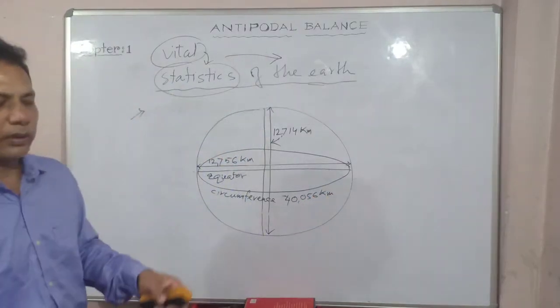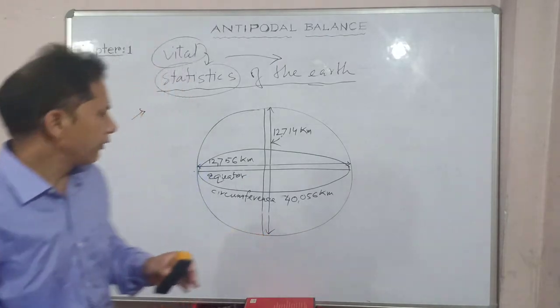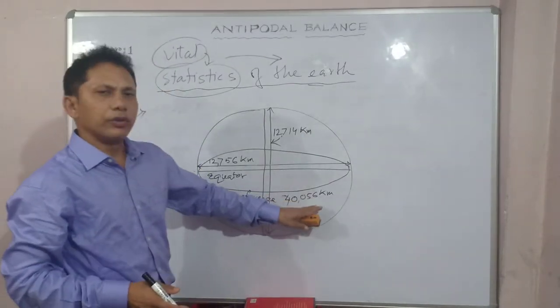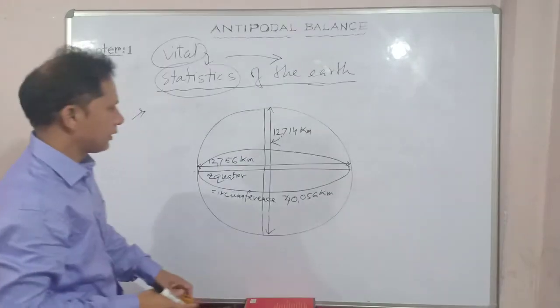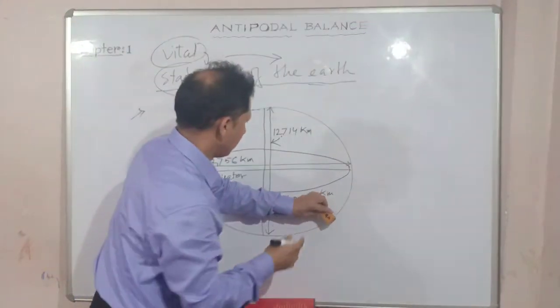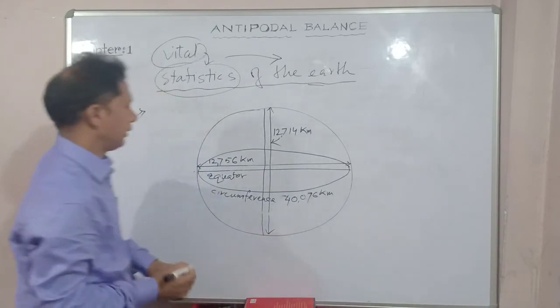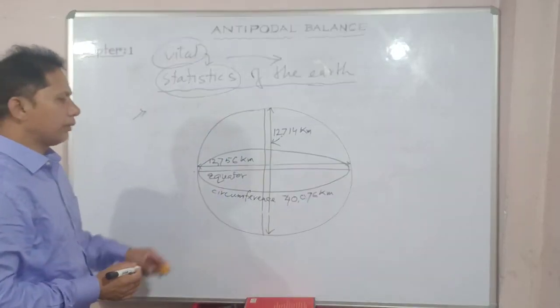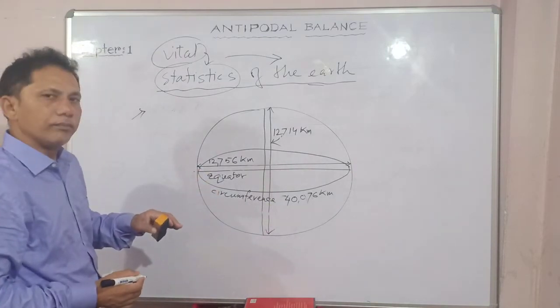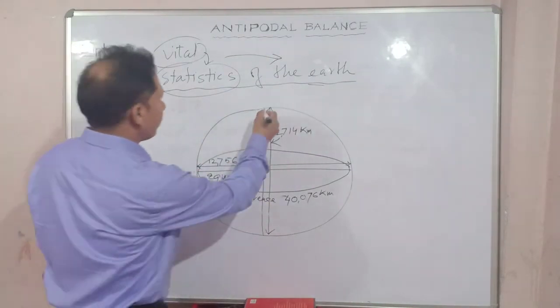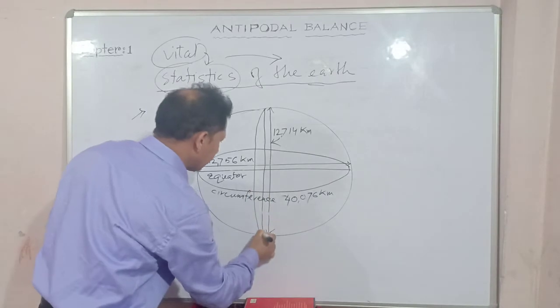You check it out with your book. Sometimes the data varies, right? This much is your equatorial circumference, 40,076 kilometer. Got my point? The polar circumference will be a little less.